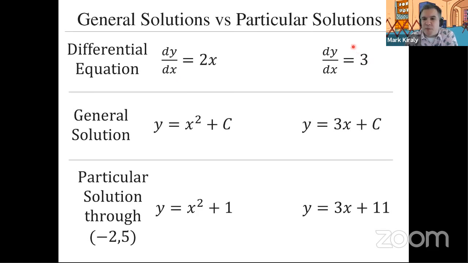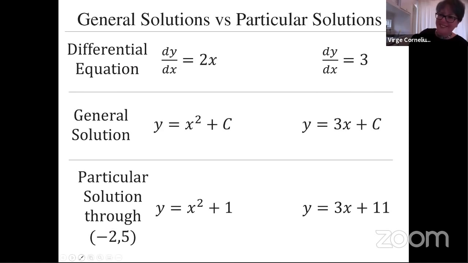And then we just threw a couple more here to show you. So dy/dx equals 3, that's a constant slope. So that's just the linear function 3x plus c, but it's any line 3x plus c. And I guess you could use a little b there if you wanted, if you're a slave to the mx plus b family of functions. And again, to go through (-2, 5), I believe it's 3x plus 11. Let's see, 3 times -2 is -6 plus 11. I think that's 5. We will find out tonight if I made a mistake on that one.